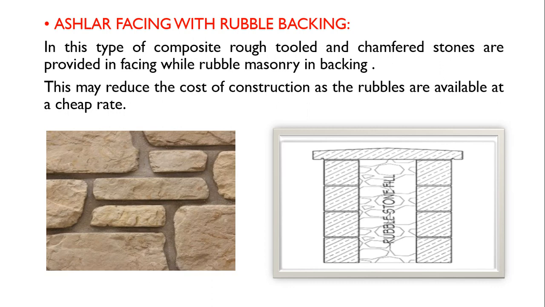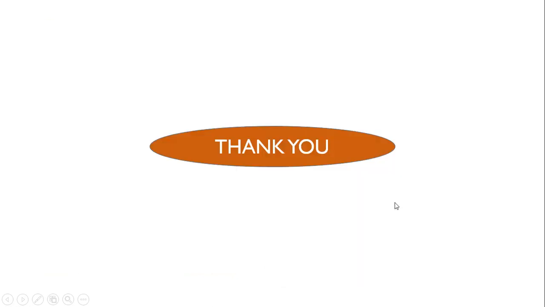Wherever rubble is locally available, within 5 kilometers, to improve the elegance and at the same time make the wall more economical, this type of composite masonry is preferred. In the facing ashlar masonry is provided, and in the backing the complete wall is provided with the help of rubble stone fill. Obviously with the help of ashlar, the elegance will improve, and at the same time with the rubble fill, it will become more economical.